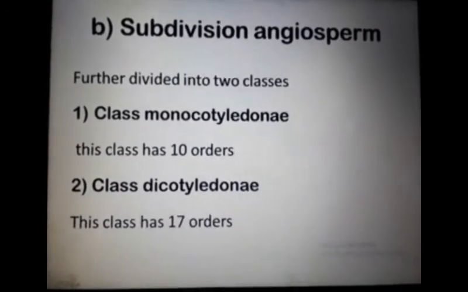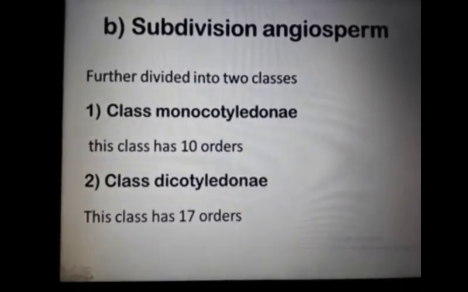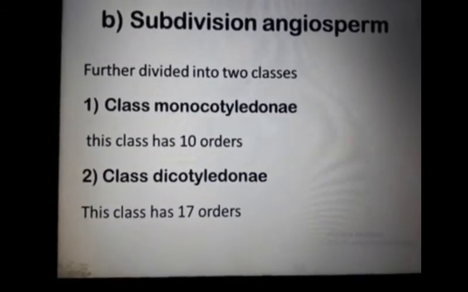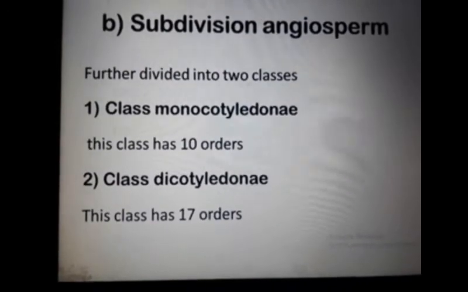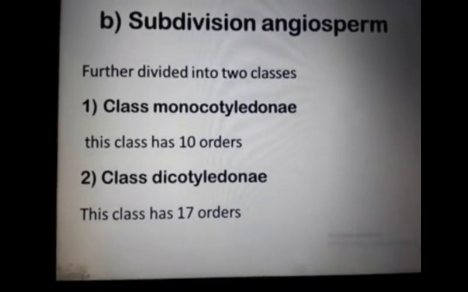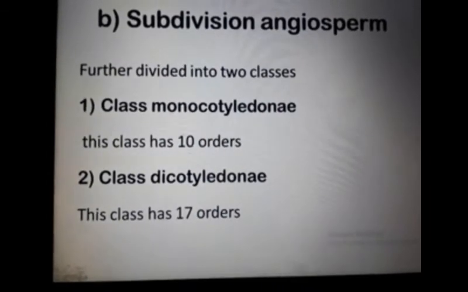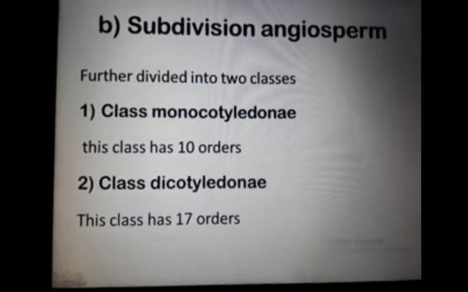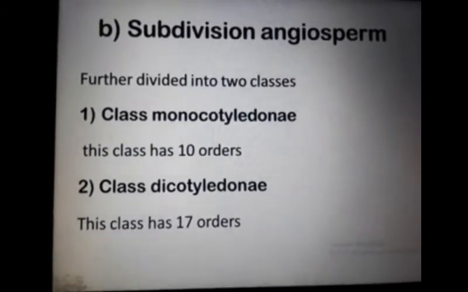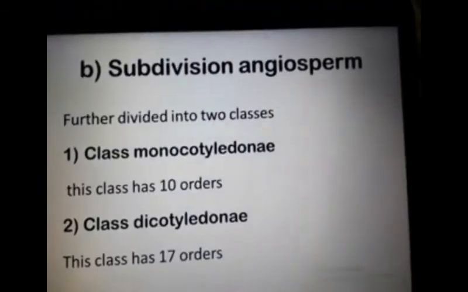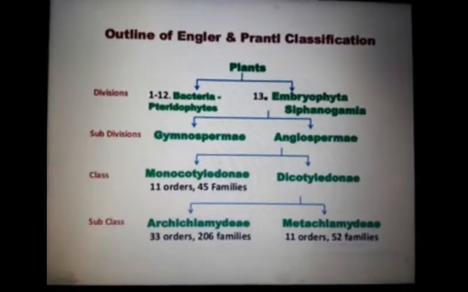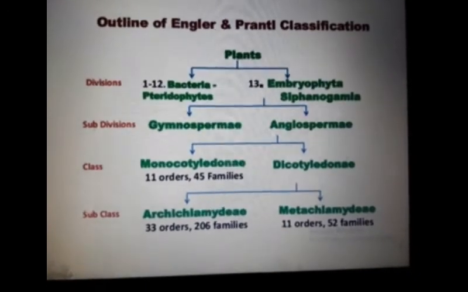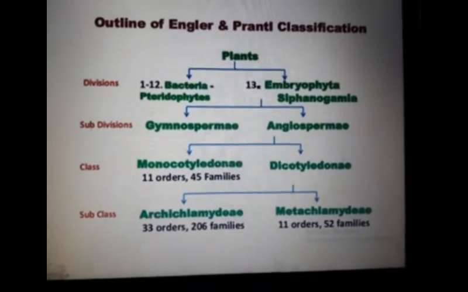Angiosperms are seed producing flowering plants, and they have two further classes. These are the monocotyledons and dicotyledons. In case of monocotyledons, this class has 10 orders, and in case of dicotyledons, this class has 17 orders. So this is the outline or flowchart diagram of the Engler and Prantl classification system. You can see that and notice the major points as well.